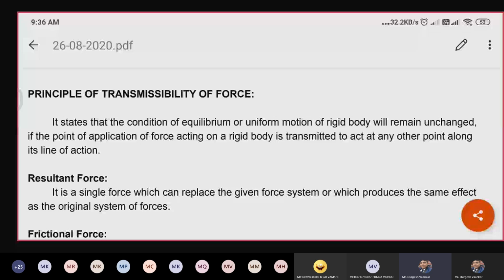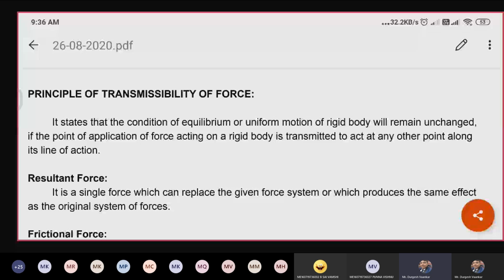What is the meaning of magnitude? Next, direction? Next, point of application? Magnitude means only the number. Direction means line of action as well as sense, the arrowhead. Point of application is wherever we are applying that load. Next, coming to the classification of force system.